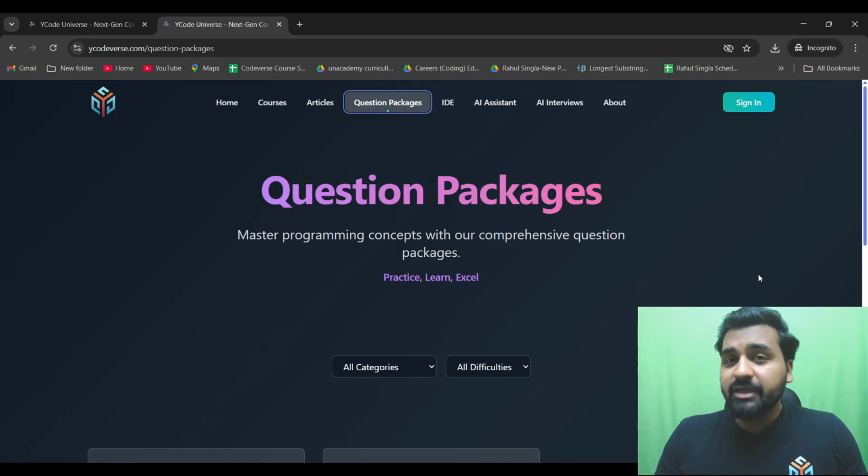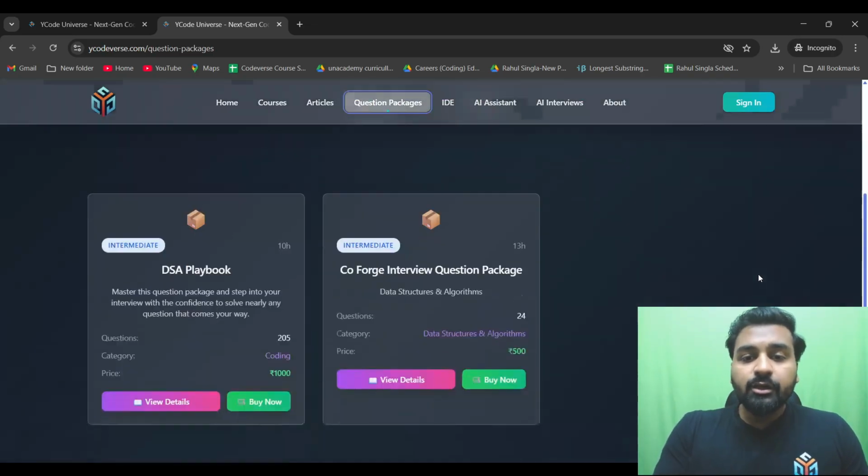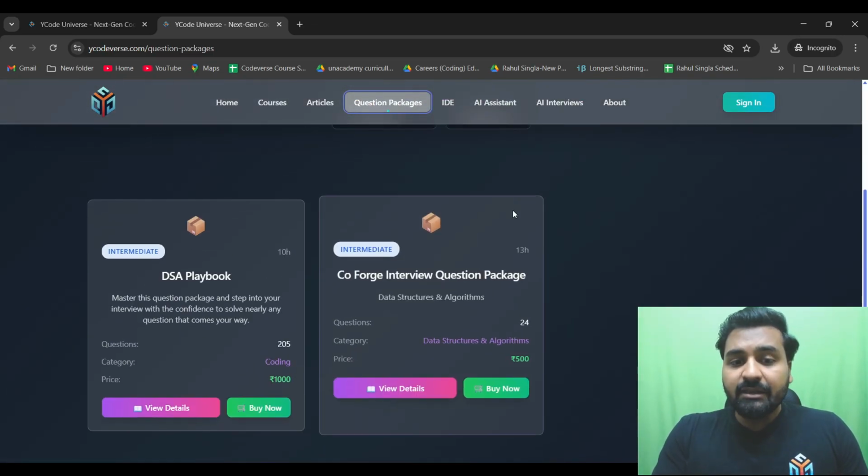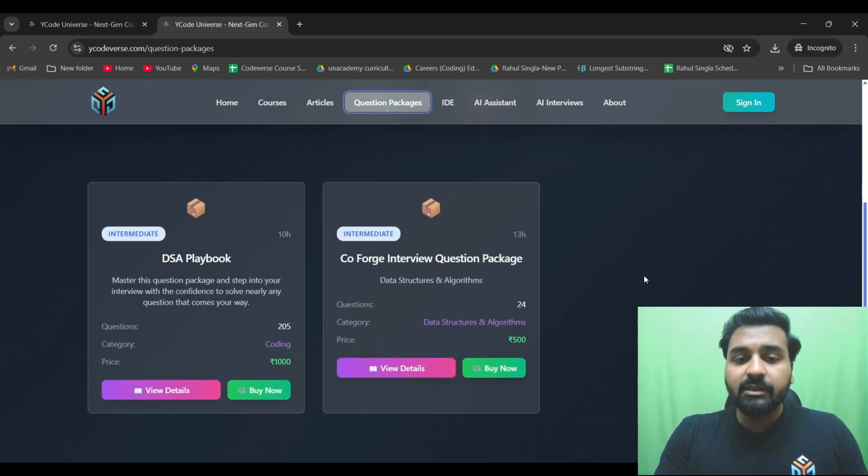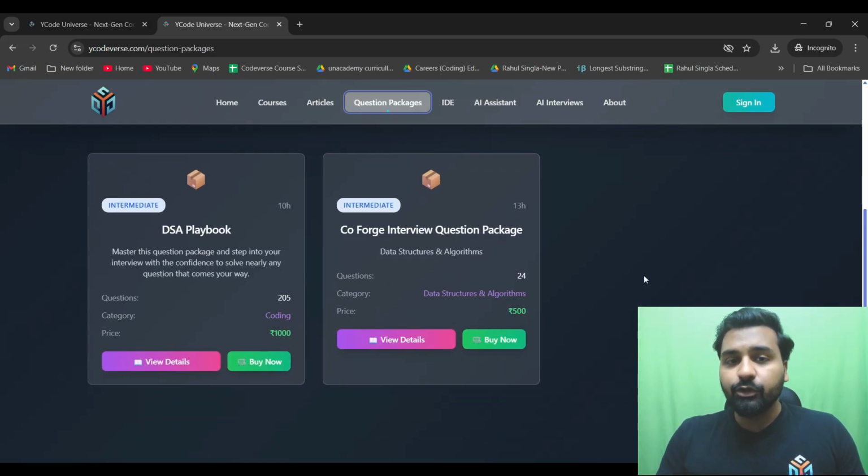And the second problem I faced was that when I was going to an interview, I did not know what type of questions are important for this particular company, right? So this is the second problem that I faced. I think many students have faced it because I have taught thousands of students till now, so I have seen this thing. So now, when I was developing these question packages, I was thinking about that only. So here you can see, till now there are only two packages, but I'll explain all the others that are going to come.